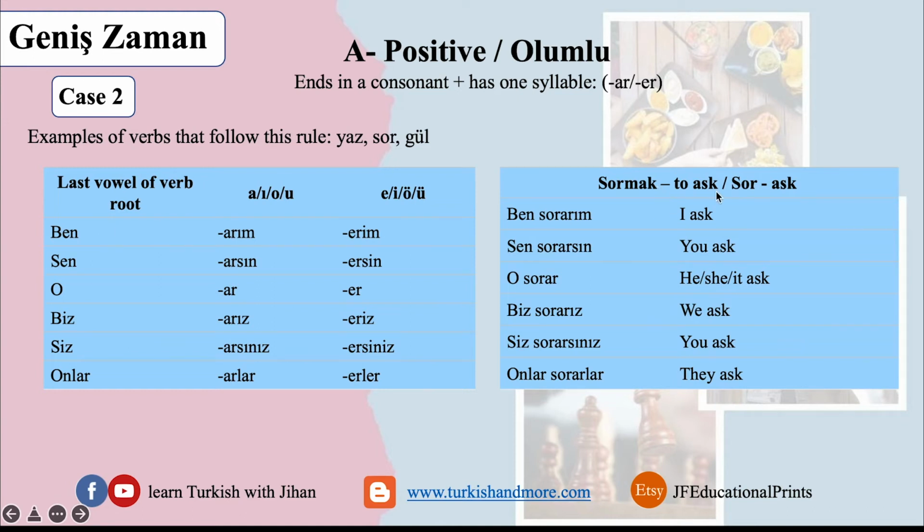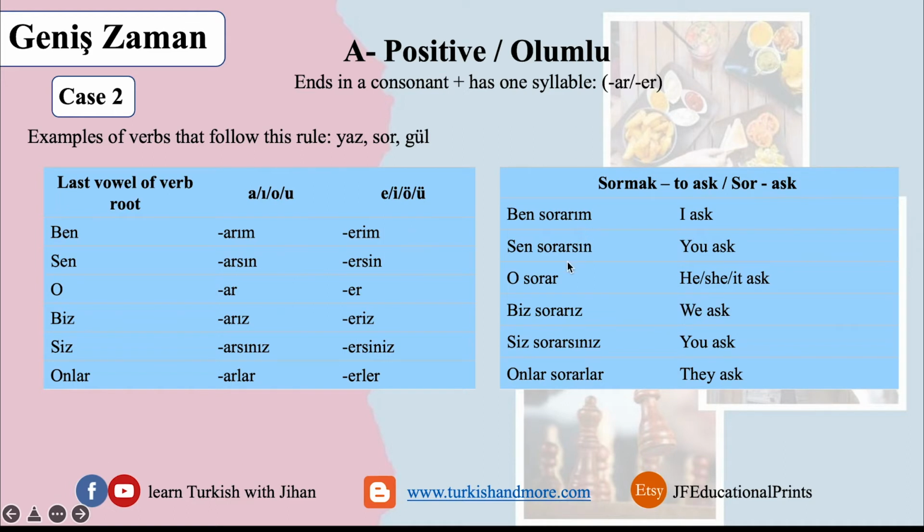Sormak, to ask. Sor, ask. We take the root verb. I put it over here, sor. Now, what's the last vowel of sor? It's o. This is the last vowel. You go back to the rule. Use ar, sorarım, I ask.